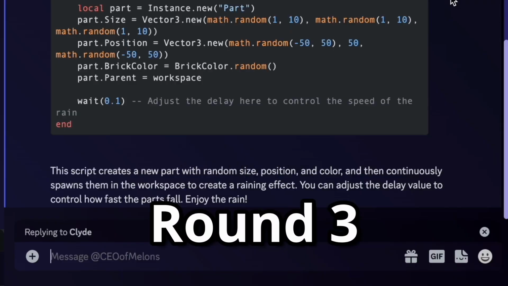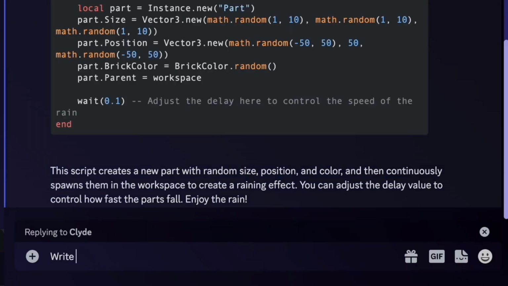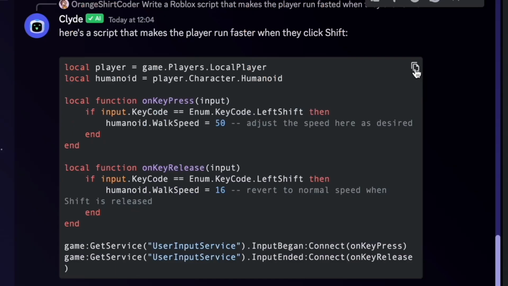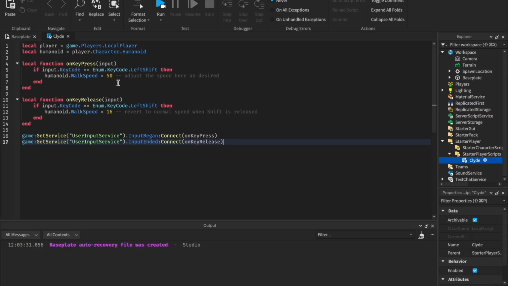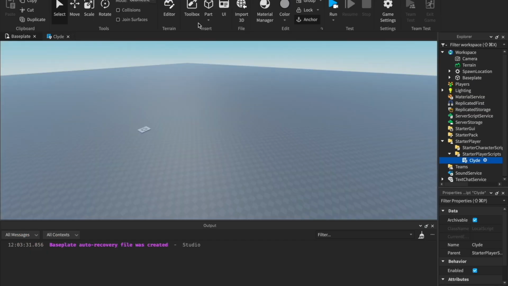So for round 3, let's ask it to write a Roblox script that makes the player run faster when they click shift. Okay, let's copy this code. Then let's paste the code in and test.